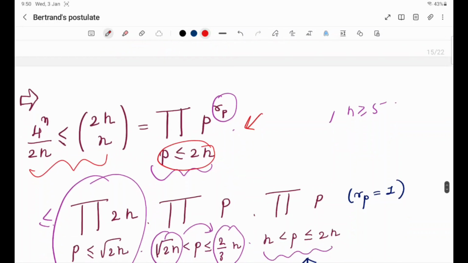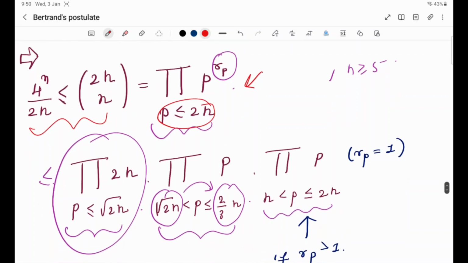Now we can estimate this very easily. Two arguments will follow. First, I will split the product like this, and I also split like this. Then I will change.